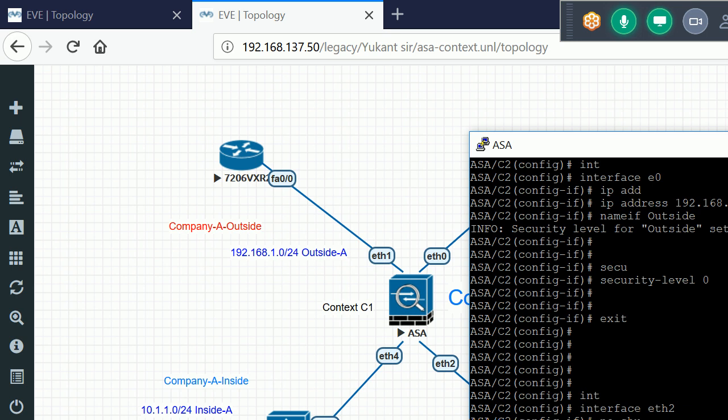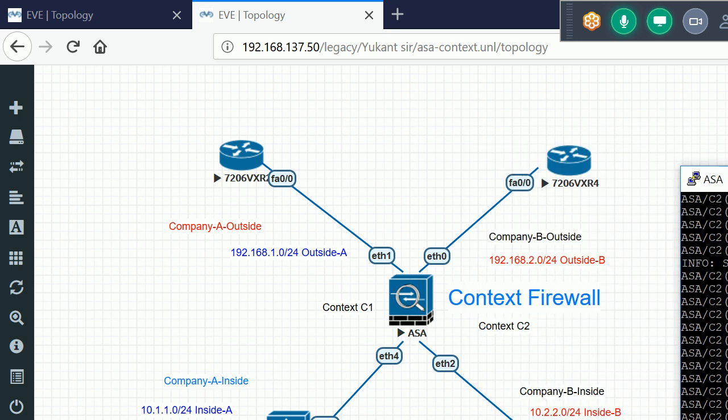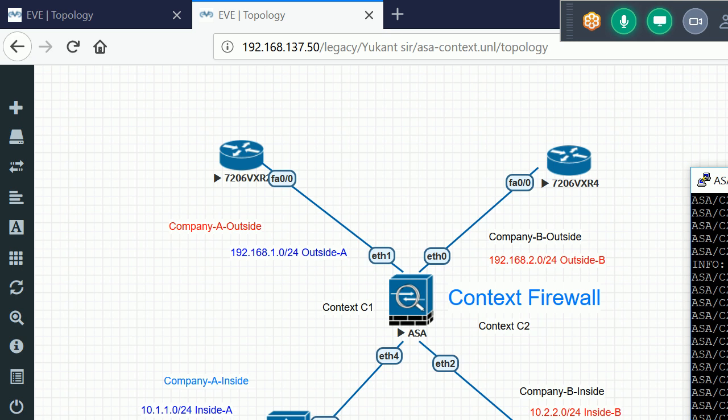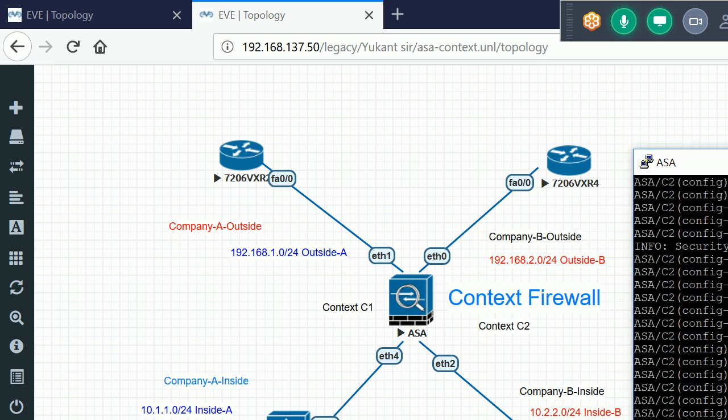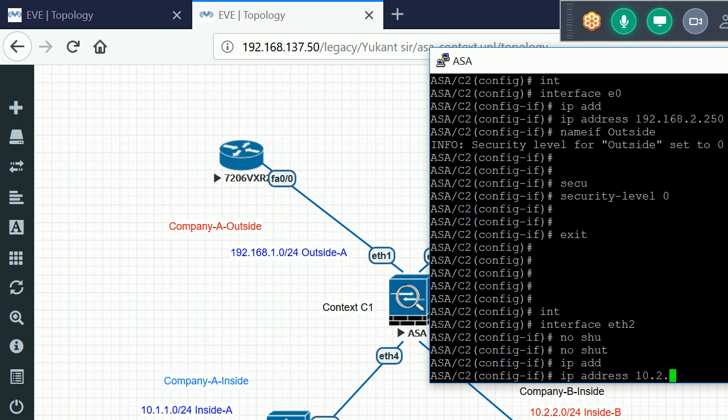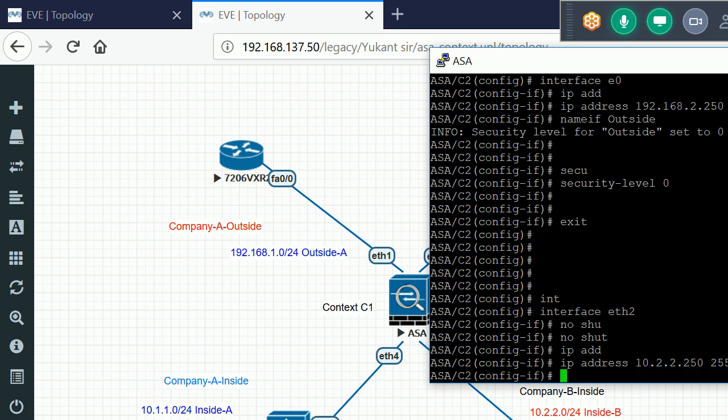I am using the 10.2.2.0 network here, 10.2.2.250, after it the subnet mask 255.255.255.0. After it, I'll define the name, which is inside.